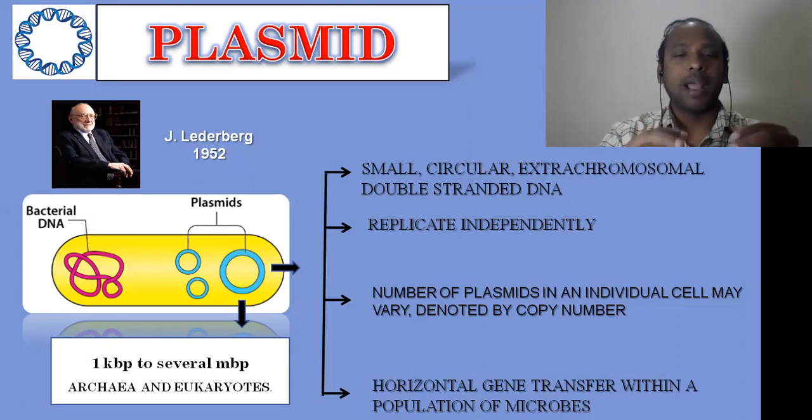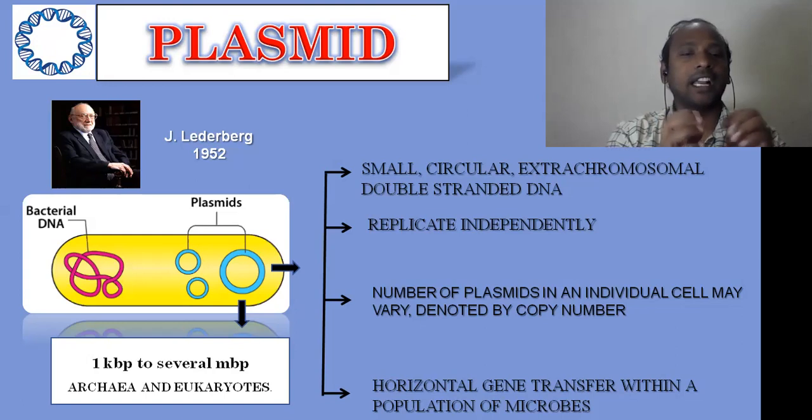Bacterial genes can be transferred in a horizontal manner within the population of other bacteria. The size of the bacterial plasmid can range from 1 kilo base pair to several million base pairs.